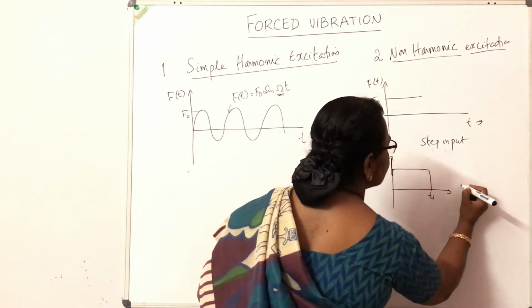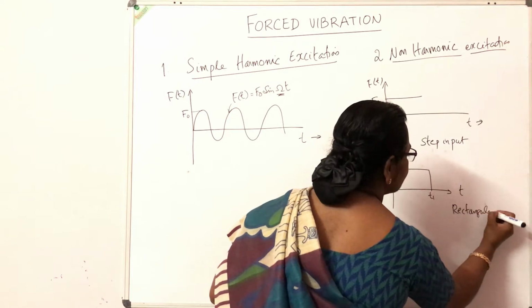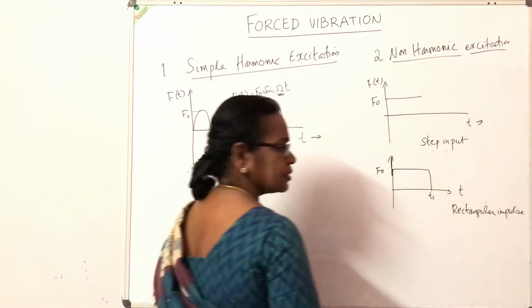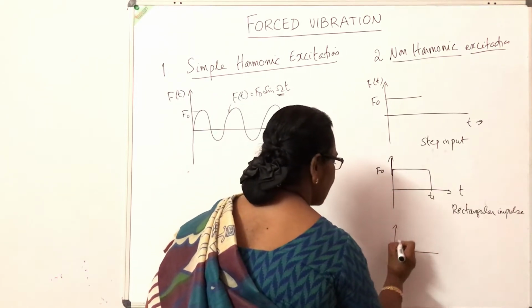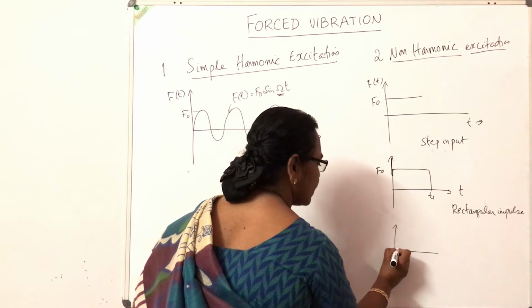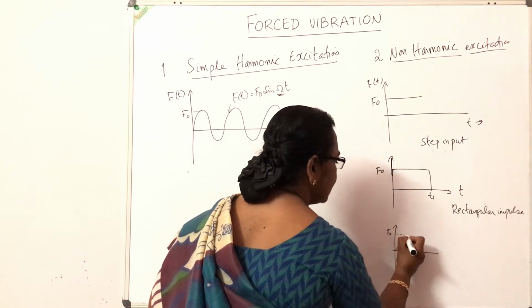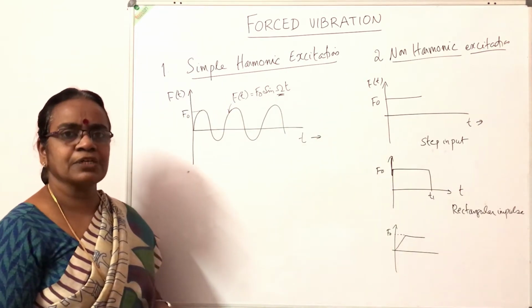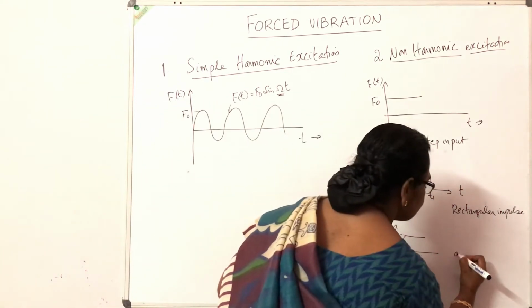So this is called a rectangular impulse. Another example is the force may be applied gradually. It may be gradually increased to a value F0 and then kept constant for a certain interval of time. So this is a gradually applied load.